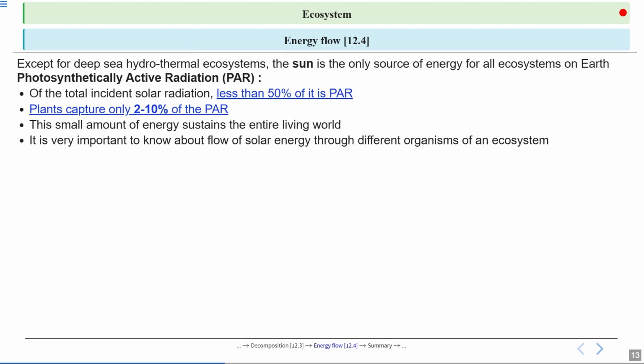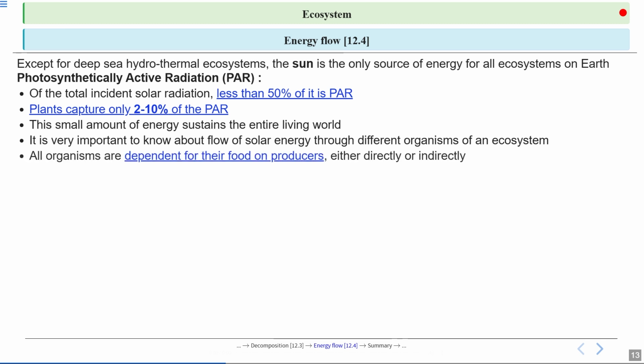Okay, so we will see that energy flows from the sun to plants and then through all the different organisms in the community, like a chain of, we can say, dominoes. Okay, so it is like a food chain. Now, all living things, whether they are animals, fungi, or even humans, depend on producers, mainly plants, for their food. Some eat plants directly, while others eat animals that have eaten plants. So, this shows how interconnected everything is.